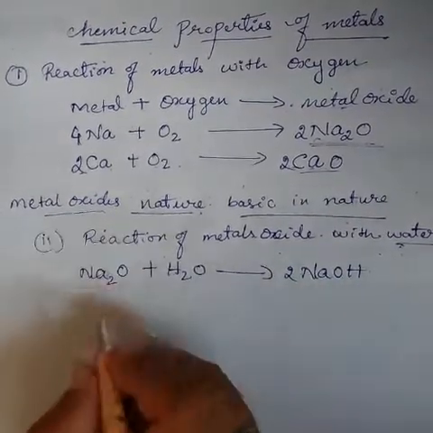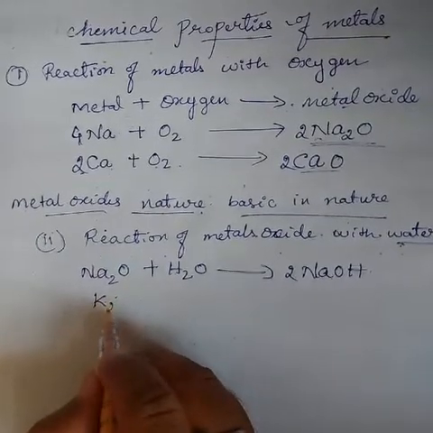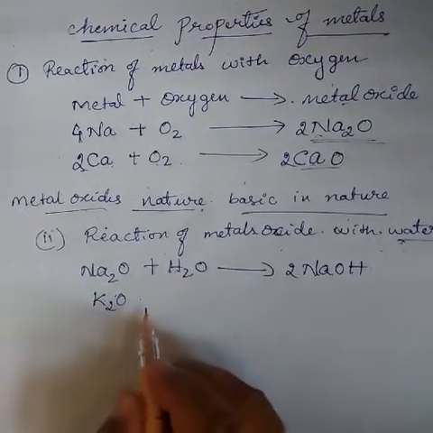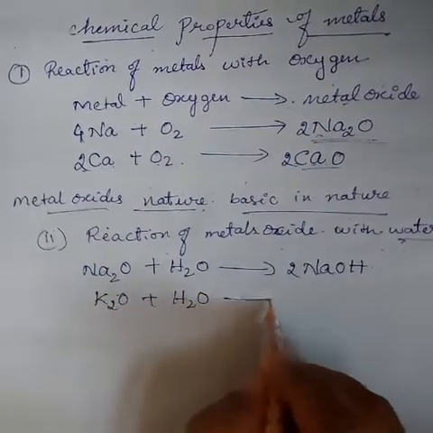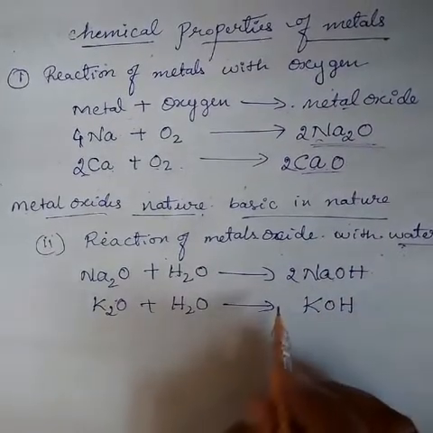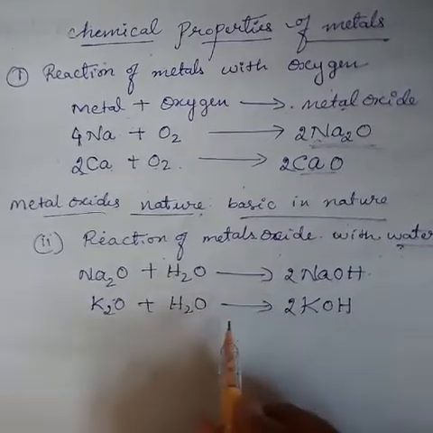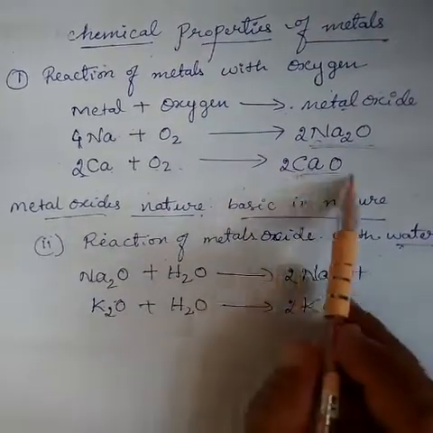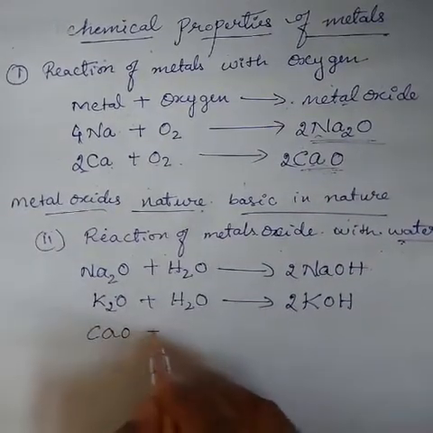Take one more example, potassium oxide. Potassium oxide reacts with water. What is the product formed? Potassium hydroxide. To balance it, you write 2 again. In the same way, take calcium oxide, which reacts with water.